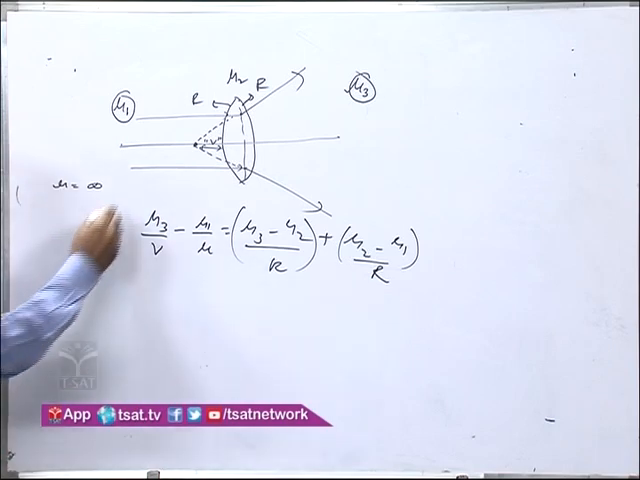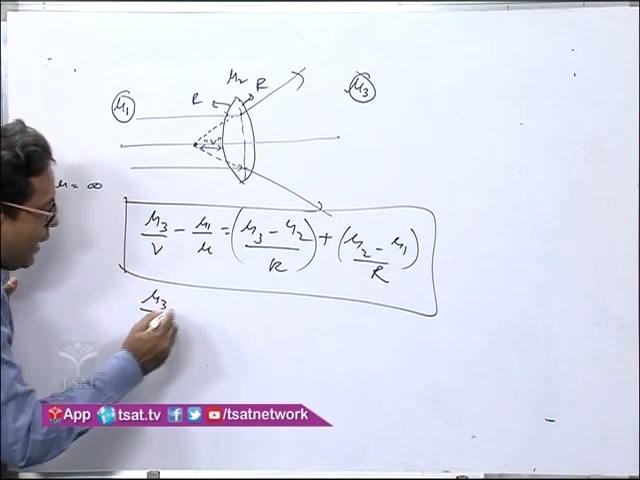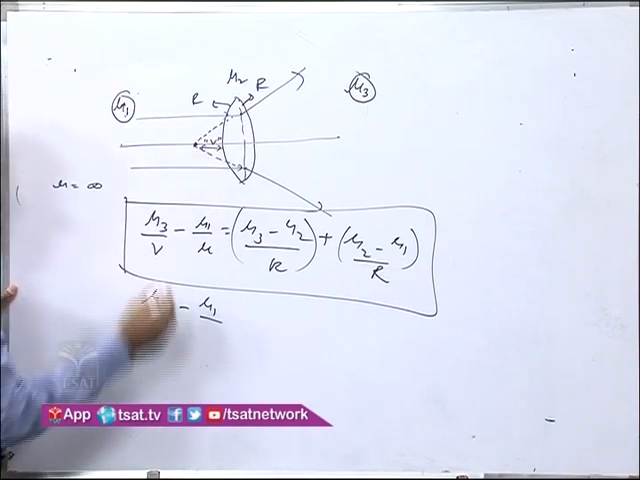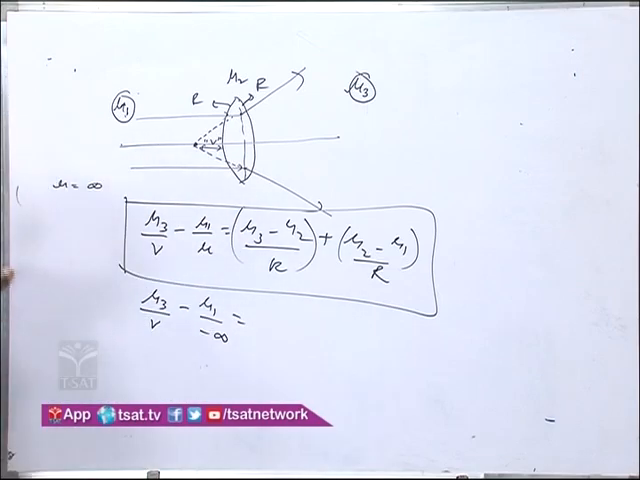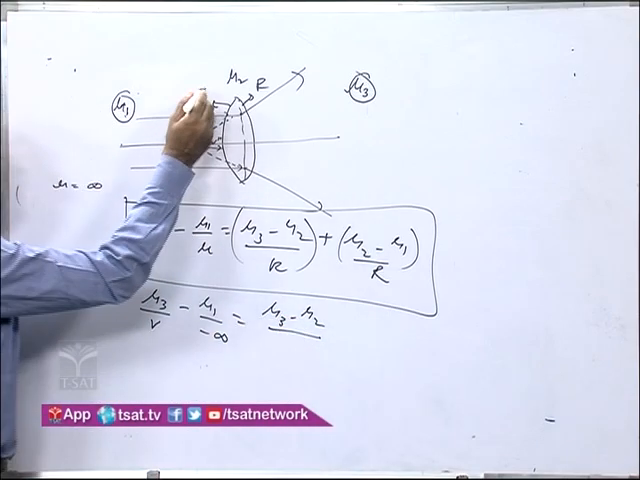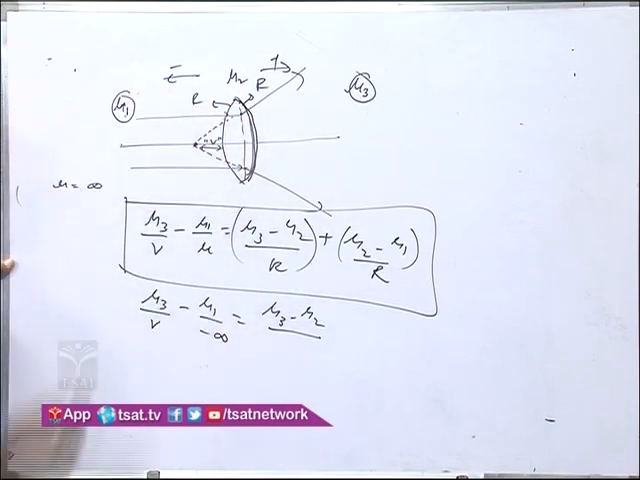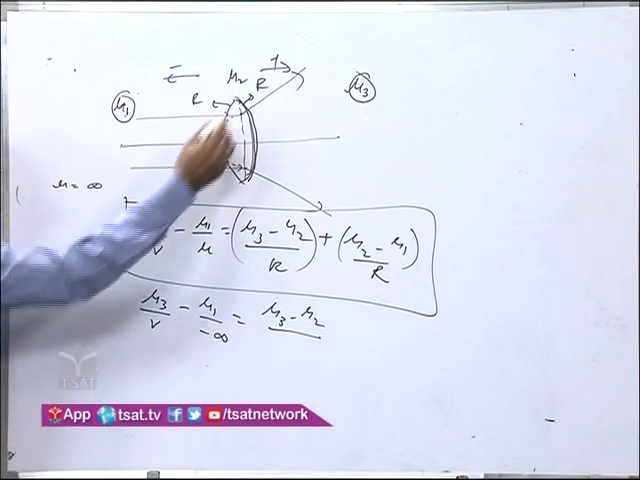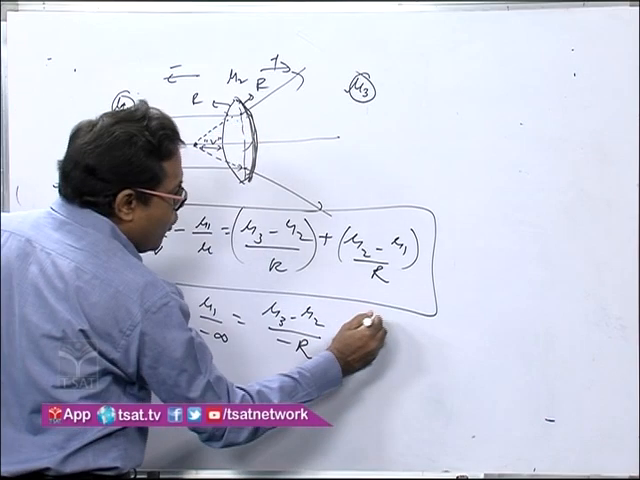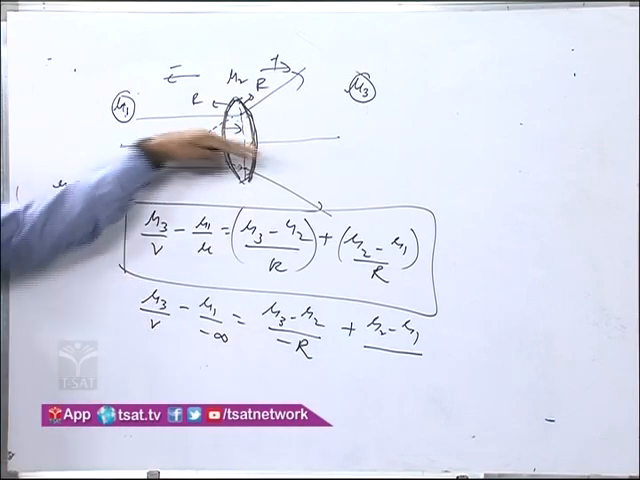Now you have to use the sign convention, as I told you. Now mu3 by V is not known to you, minus mu1 by u, which is minus infinity, is equal to mu3 minus mu2 by r. Now see here, this direction you are taking as negative, this direction you are taking as positive. So this r will be in this direction, so it has to be taken as mu3 minus mu2 by r, and for this other surface, the radius of curvature will be in this direction, minus r, plus mu2 minus mu1 by, now for this spherical surface, the radius of curvature will be in this direction, so it will be plus r.